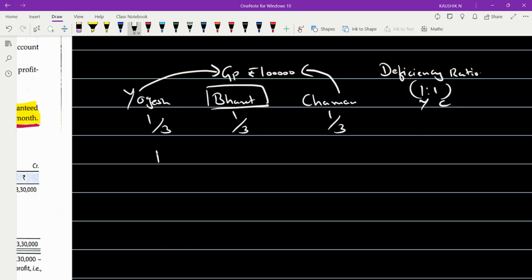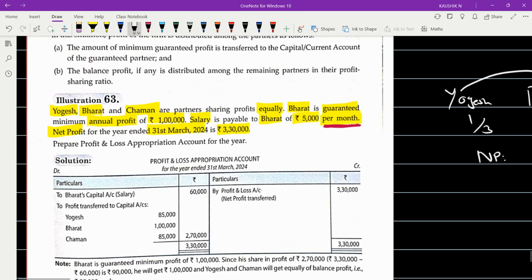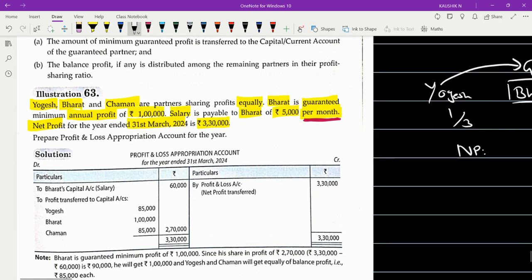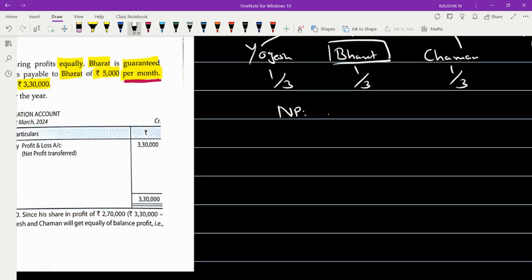Okay. What is the other information? Net profit information is given to us. What is the net profit for the year? Net profit. Very good. So rupees 3 lakh 30,000. Okay. Next, they have given something about salary.